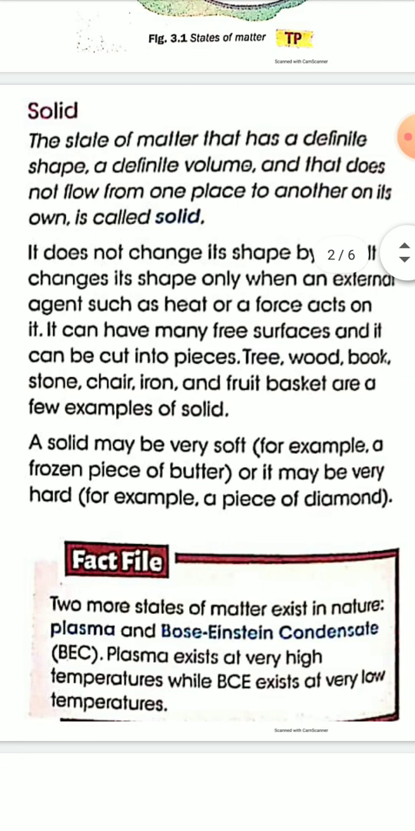The state of matter that has a definite mass, definite shape, and a definite volume, and that does not flow from one place to another, is called solid. It does not change its shape.